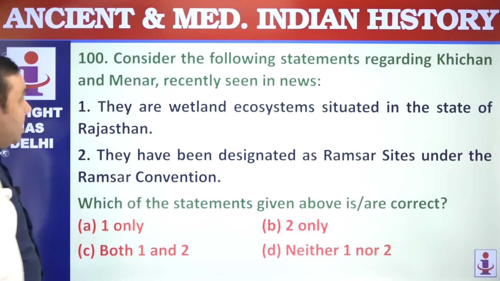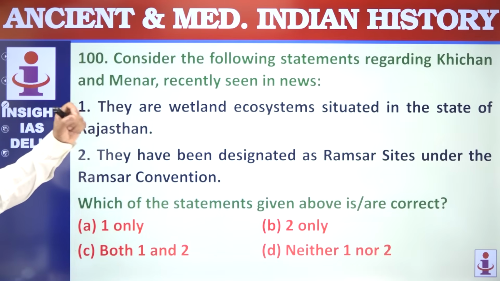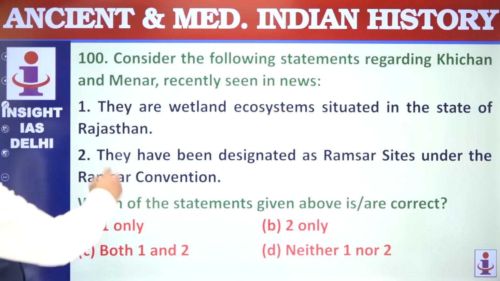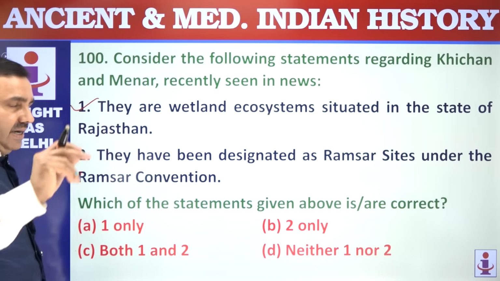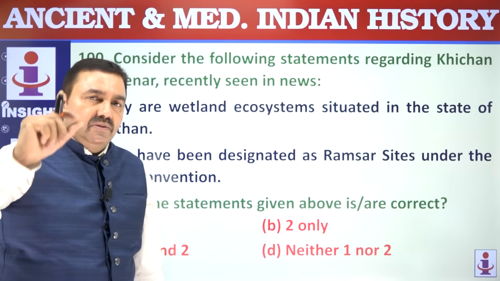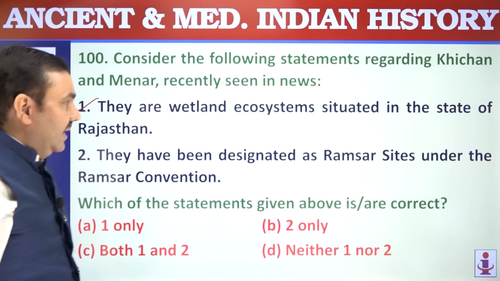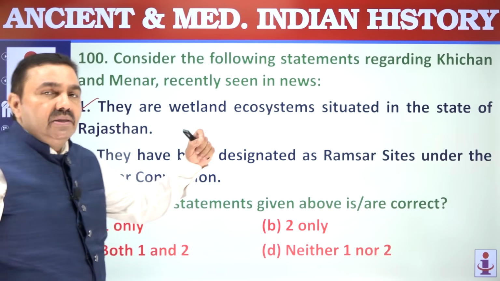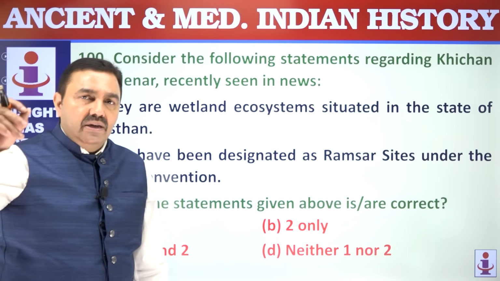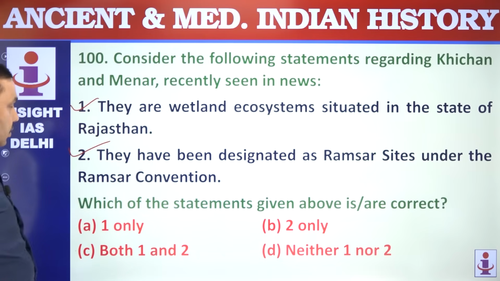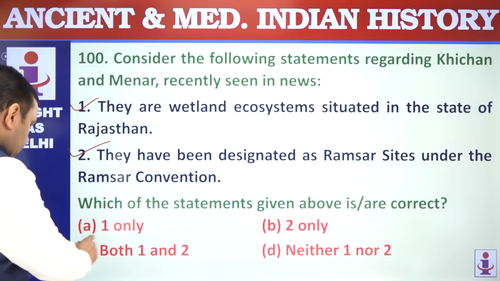C. And the last one, consider the following statements regarding Khichan and Menar, recently. They are wetland ecosystems situated in the state of Rajasthan. Perfectly correct. Wetlands are very important for the paper of environment and ecology. So wetlands you have to cover, Ramsar sites you have to cover, conditions. Ramsar is in Iran where the convention happened. They have been added. So you have to see all the Ramsar sites in India, particularly the new ones which are being added.